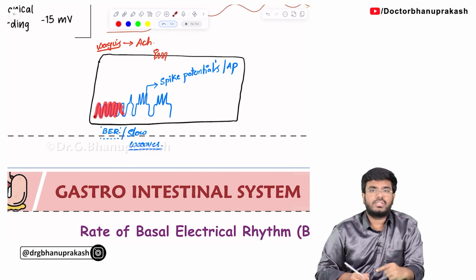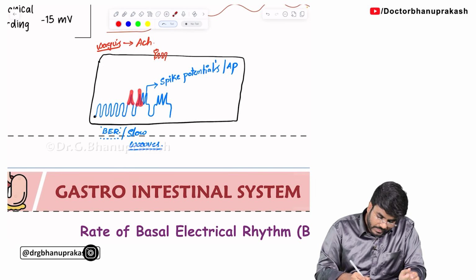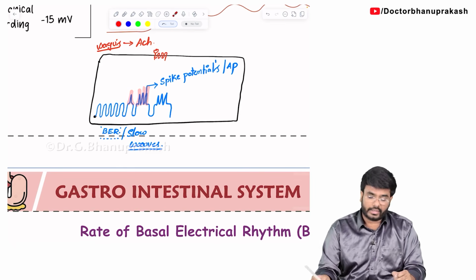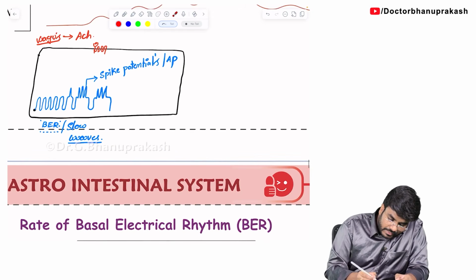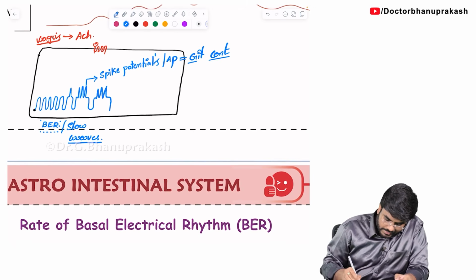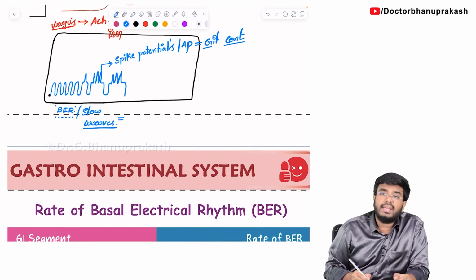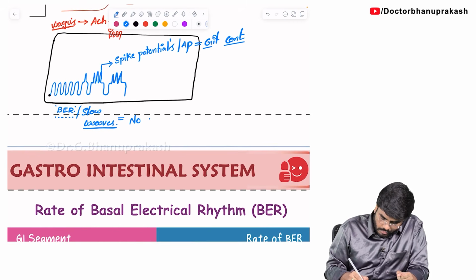They are just local potentials, local voltage changes. That's it. But here, these are depolarizations and repolarizations. So spike potentials are the action potentials, and they can lead to GIT contractions. But tell me, during basal electrical rhythm, will there be any mechanical contractions? Will there be any GIT contractions? No, no contractions.